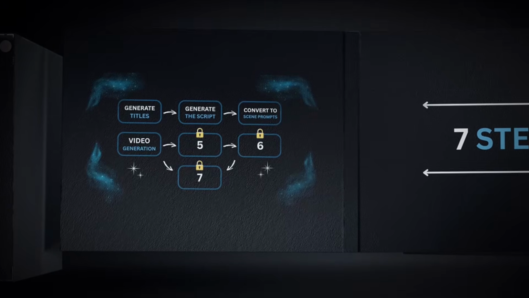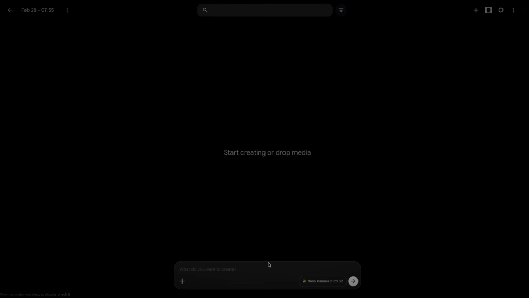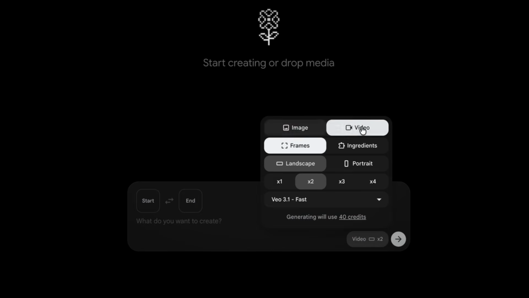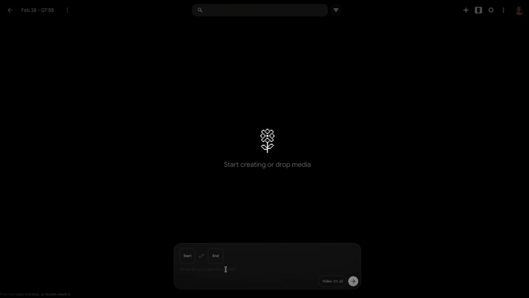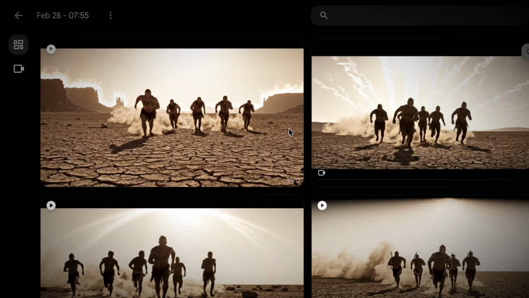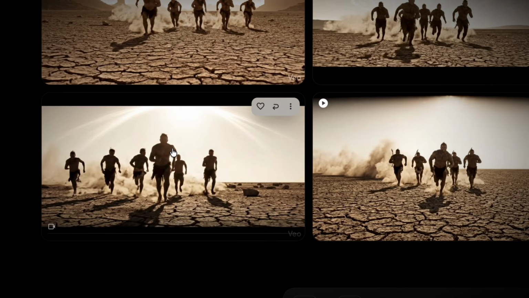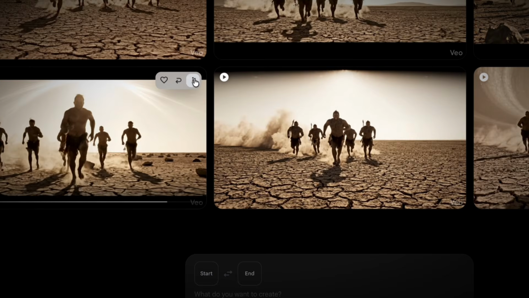Step 4. Video generation. Open Google Labs Flow. Create a new project in video generation mode. Select VO 3.1 and set the aspect ratio to 16:9. Paste each moment one by one. Generate variations. Now watch all of them before picking. Sometimes, variation 1 is garbage and variation 4 is perfect. Look for natural movement and dramatic lighting. Download the best version.